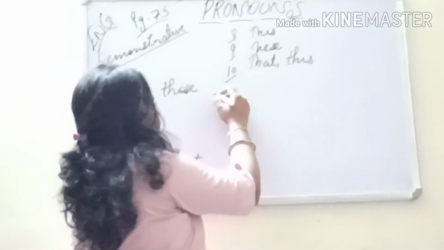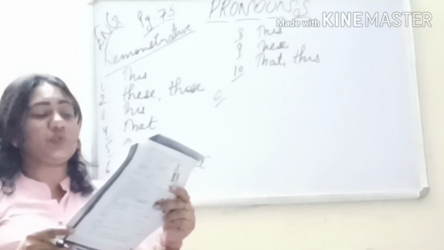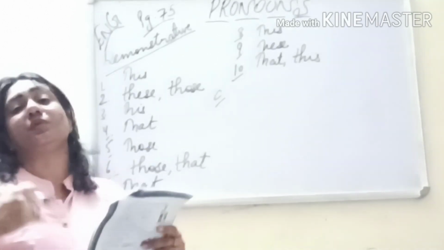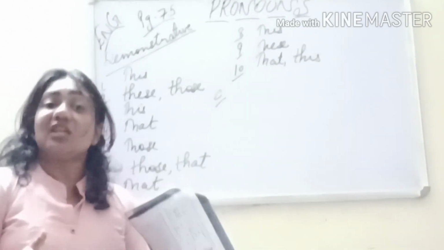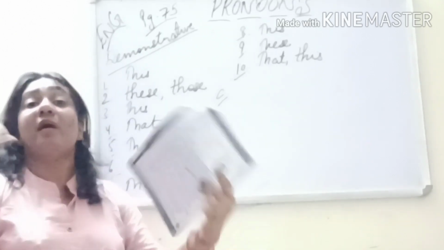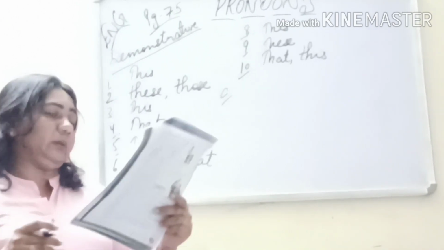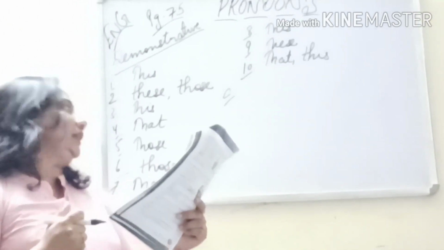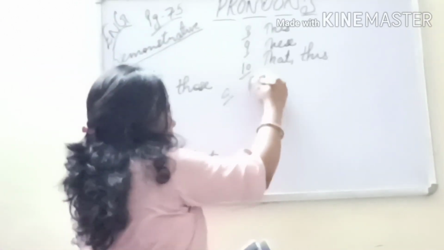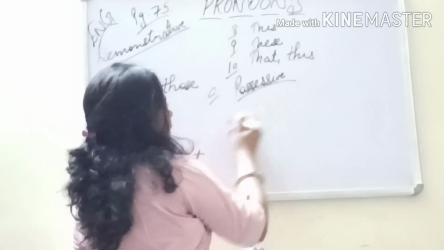Coming to the next exercise, that is part C. Complete these sentences using possessive pronouns. This means possession, we have to see hers, theirs, ours, mine. This way possessive pronouns you need to fill. First one, let us see now. I'll give the heading to it, possessive, so that you don't get confused.